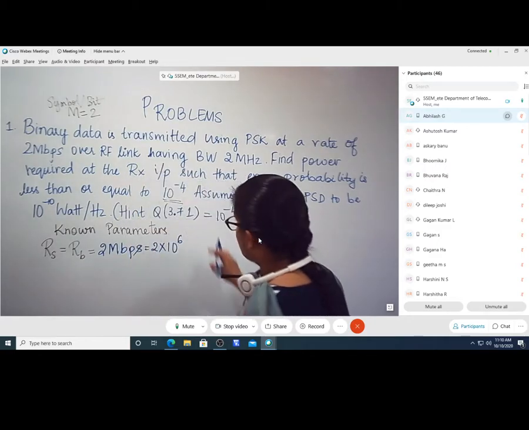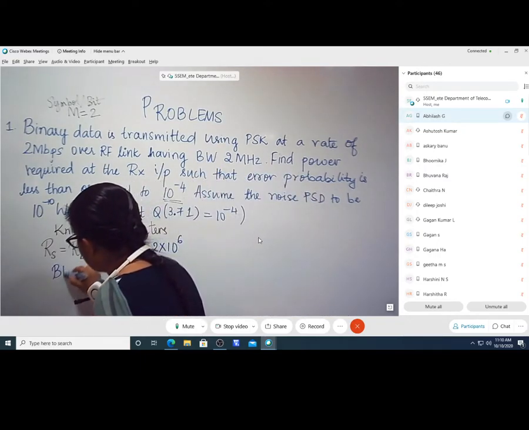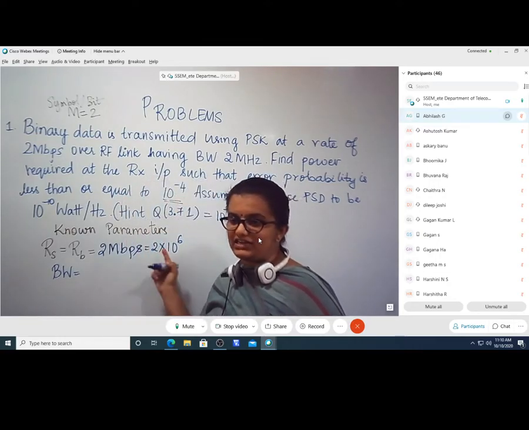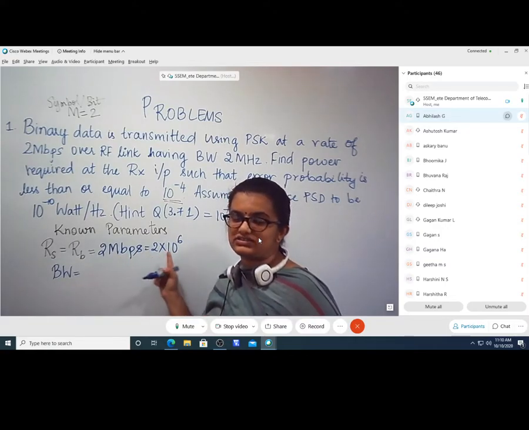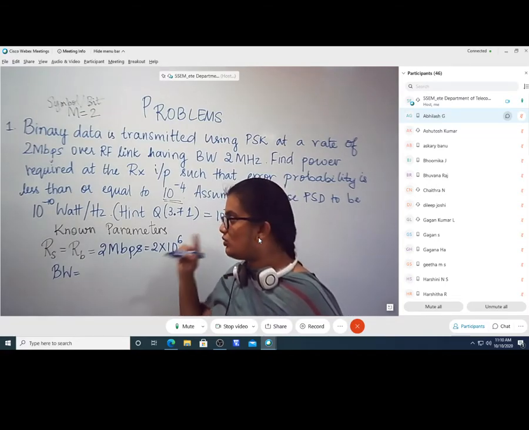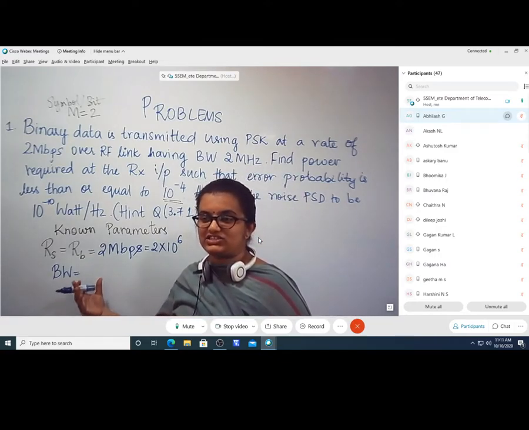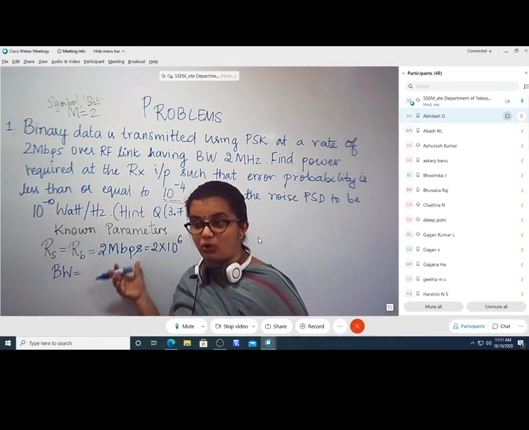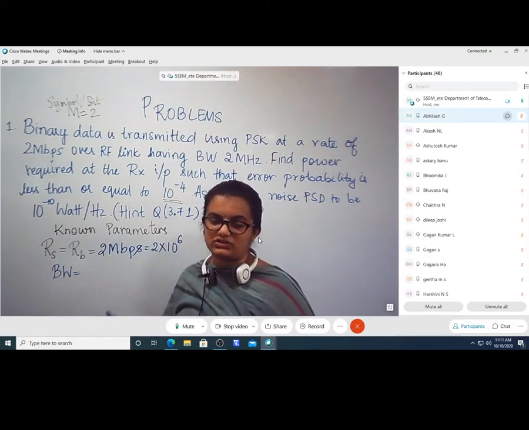Then what do we know? Next is the bandwidth. Bandwidth should be at least equal to Rs. It can be greater than Rs also. It should be at least equal to the bit rate or the symbol rate. If it is lesser than the symbol rate, the problem that you will face is what we call ISI. So this bandwidth ensures that the channel is sufficient to transmit the information properly without any distortion.